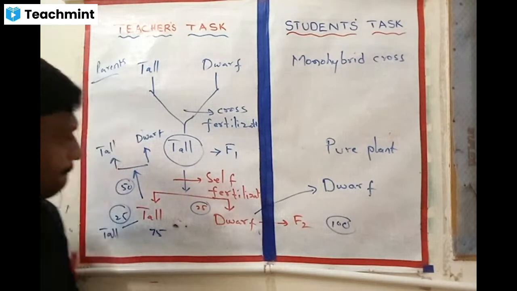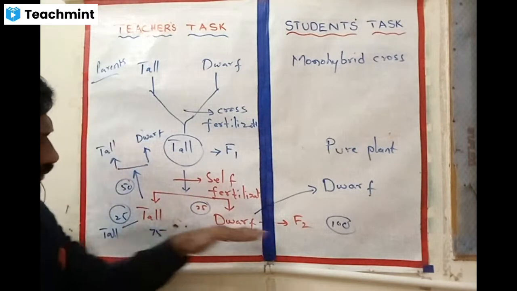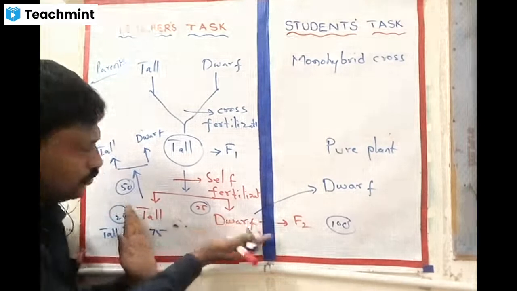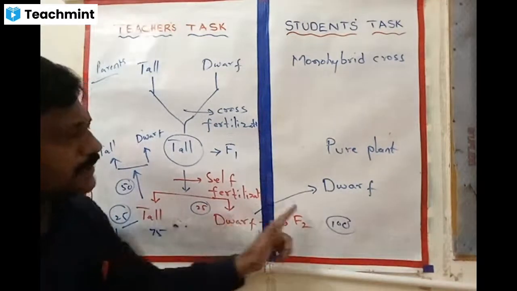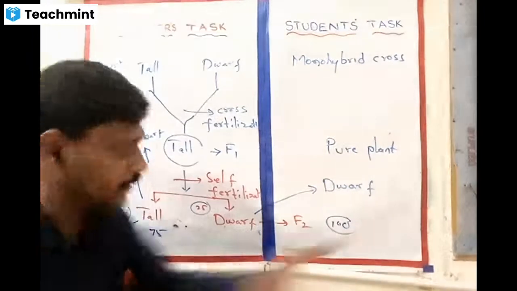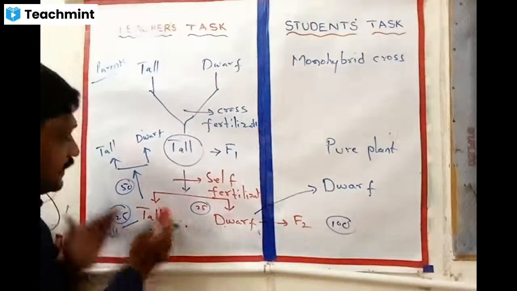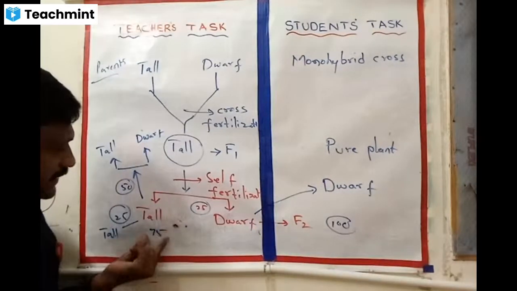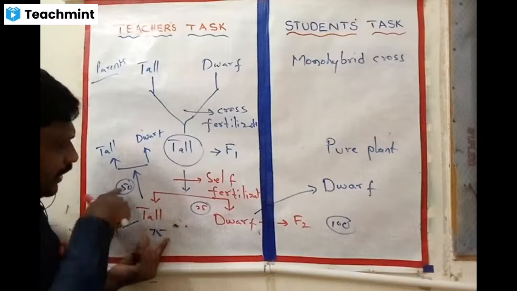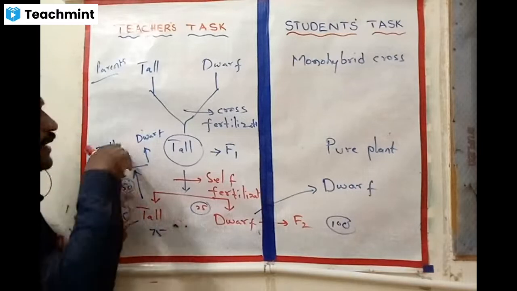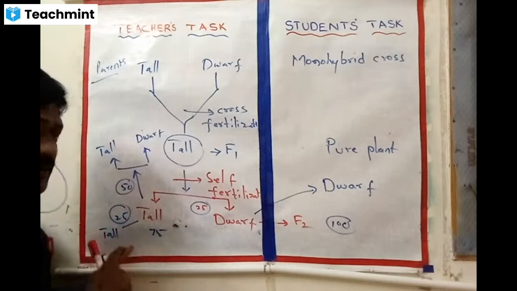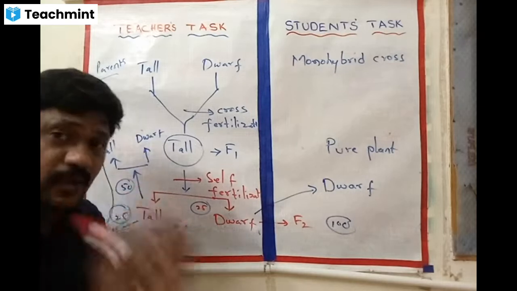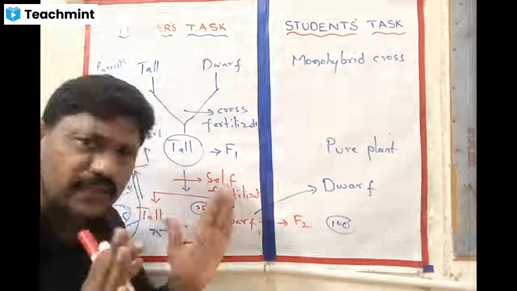So clearly, children, you understood the F2 generation well, dwarf and tall. Even in F3, dwarf plants have produced only dwarf. When you come to the tall plants, here 75 plants are there. In that, 50 plants are producing both tall and dwarf, and 25 tall plants keep producing only tall.